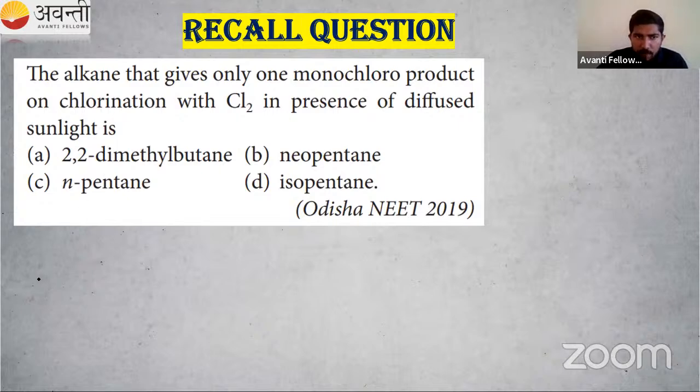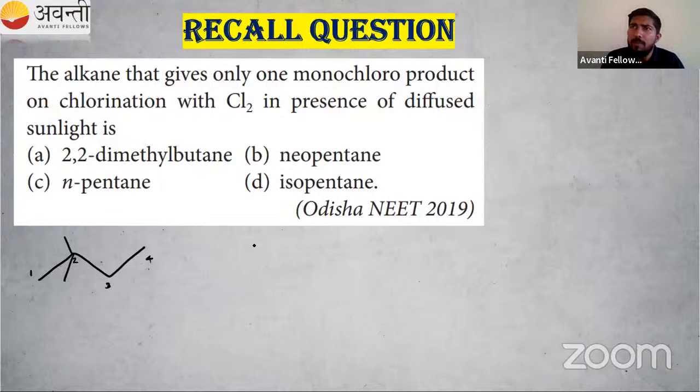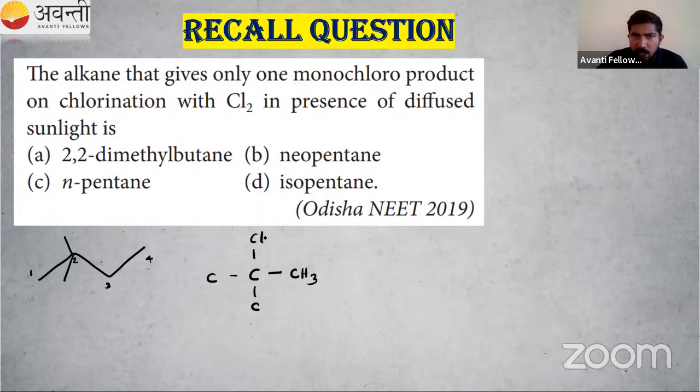So what is that? I'm drawing 1, 2, 3, 4, then one methyl group here, one methyl group here, on the second carbon, right? Then neopentane, what is that? Neopentane means one carbon should be quaternary. So I'm writing it as carbon, then C, C, C. Now this one is tertiary. So I can write it like this, neopentane: CH3, CH3, CH3, CH3. That is our B option.